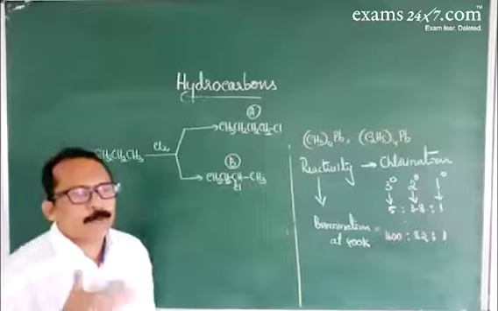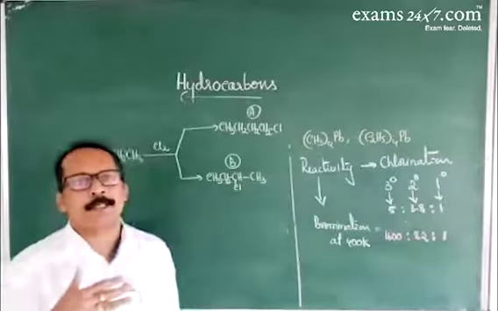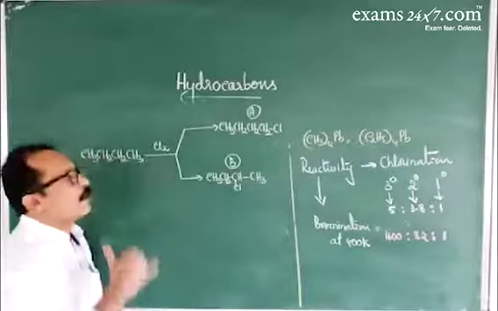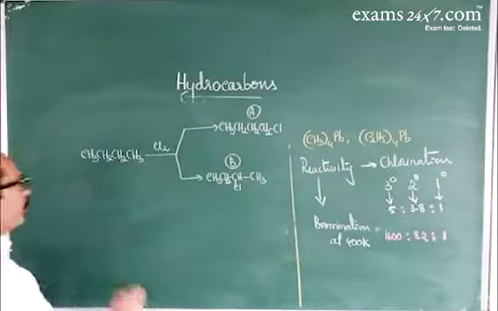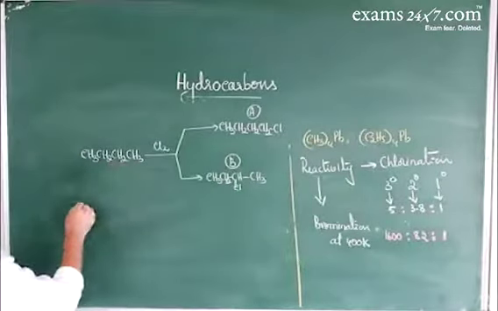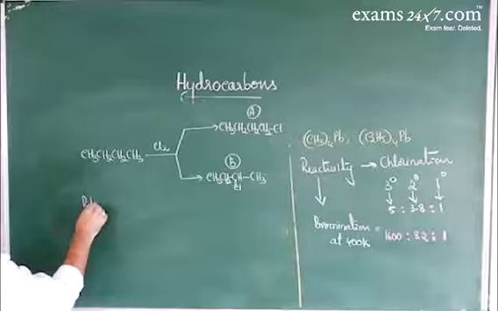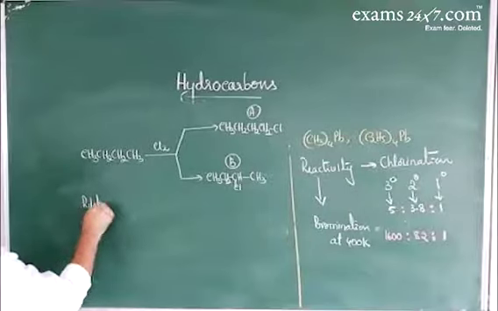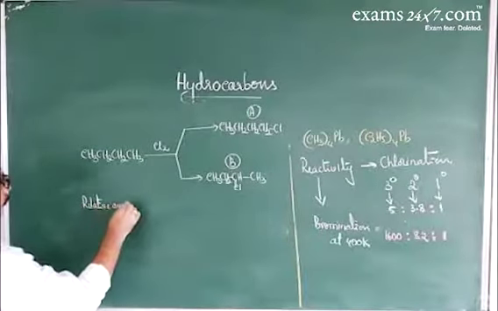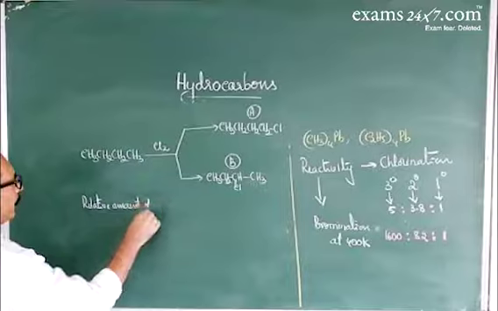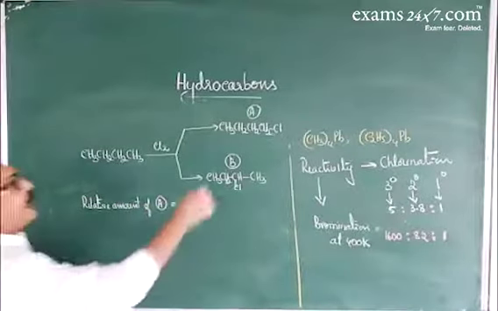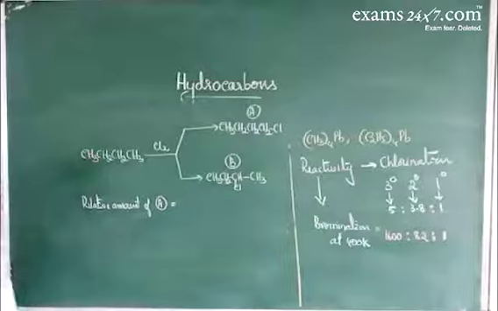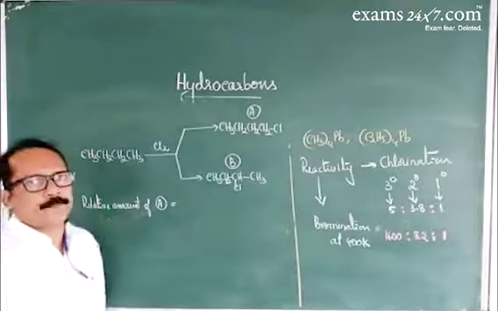In order to calculate percentage yield, first you have to calculate the relative amount of A and the relative amount of B. Now, first we'll go for product A. In A, a primary hydrogen atom is replaced by a chlorine atom.